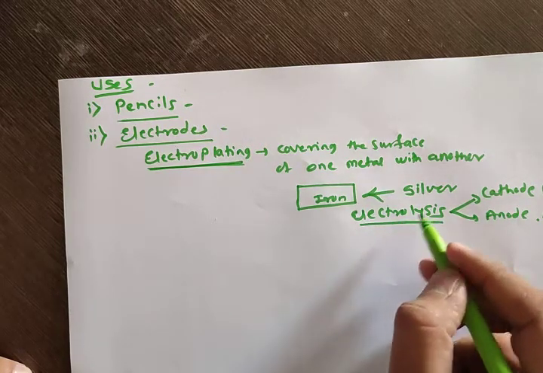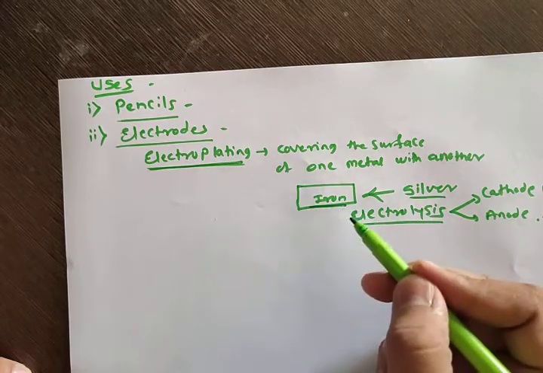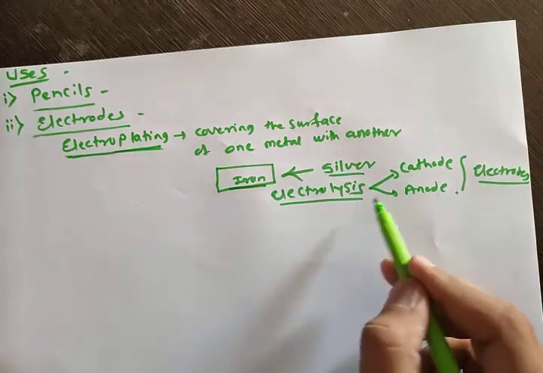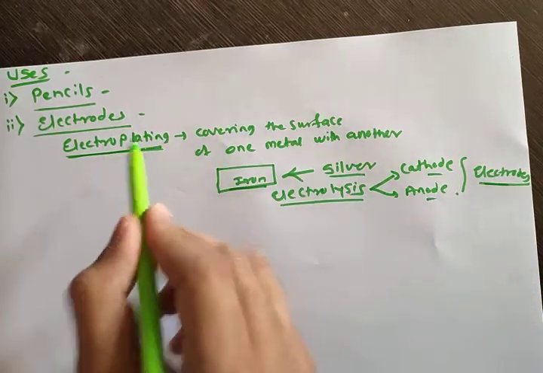What is done in electrolysis? The coating of one metal on the surface of another metal is done. In this electrolysis, the electrodes, that is cathode and anode, are made from graphite.